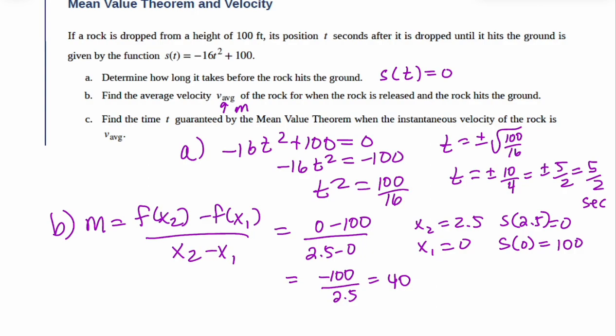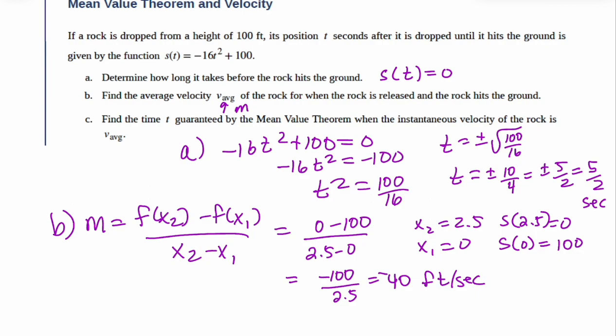So the average velocity is negative 40 feet per second. Now the negative indicates, just like when we did our related rates, if that distance was shrinking, it became negative. As it's falling, it's getting closer to the ground. That distance from the top to the ground is shrinking, so that's why it's negative.